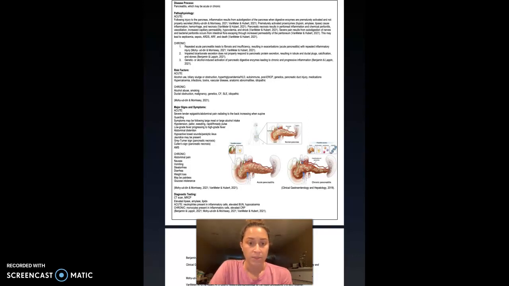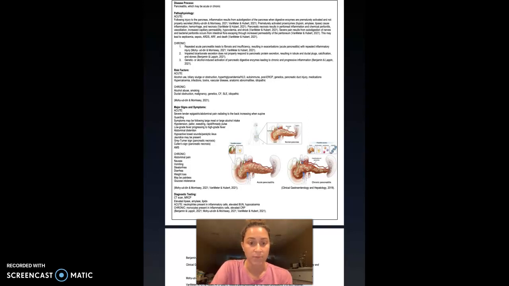Major signs and symptoms of acute pancreatitis include severe, tender, epigastric abdominal pain that radiates to the back, increasing when the patient is supine. Guarding. Symptoms may be followed by a large meal or large alcohol intake. Signs of shock may be present with hypotension, pallor, sweating, rapid pulse. A low-grade fever progresses to a high-grade fever, abdominal distension, hypoactive bowel sounds with paralytic ileus formation.